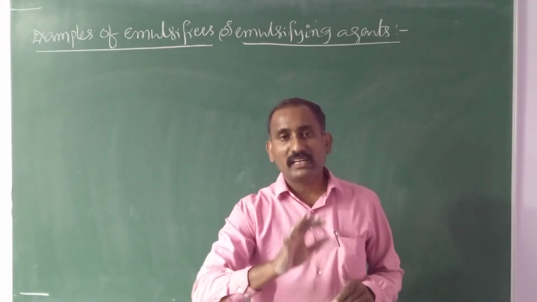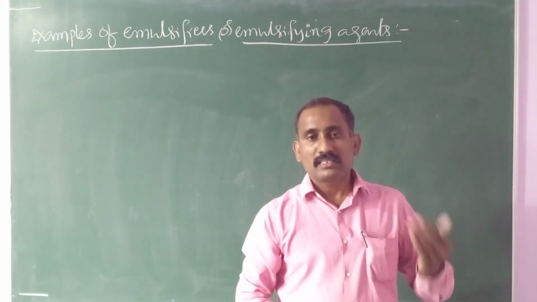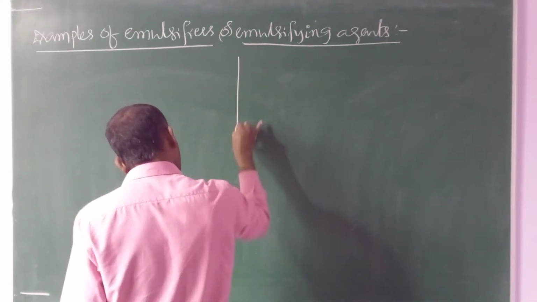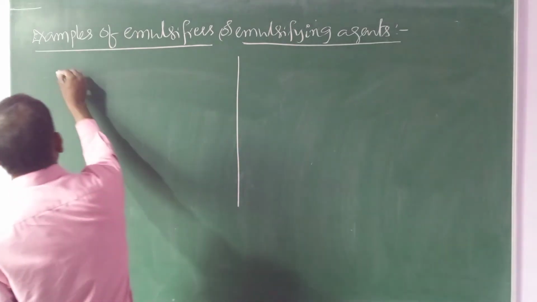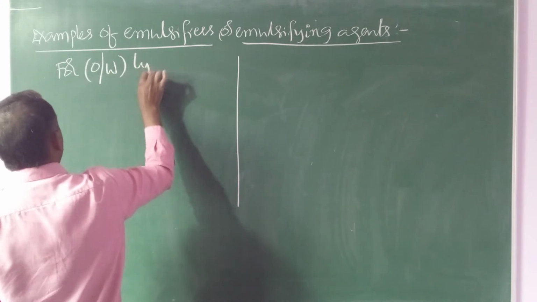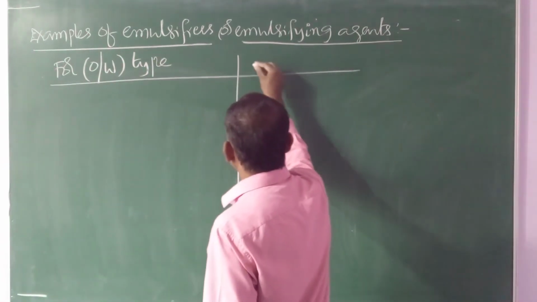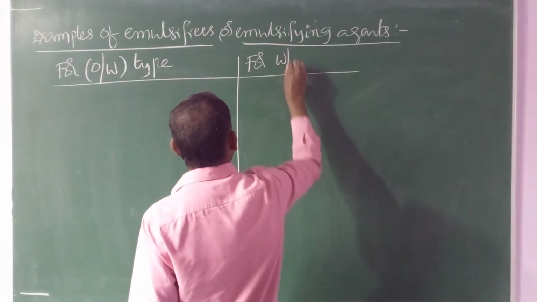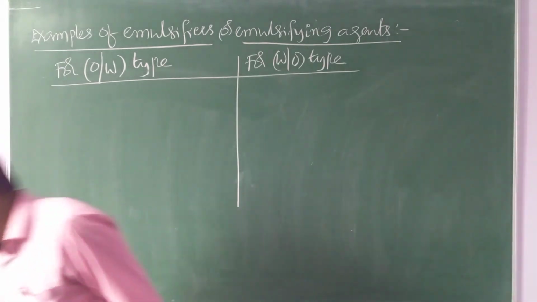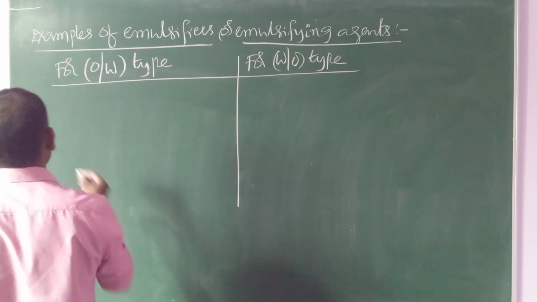For oil in water type, some are emulsifiers. For water in oil type, some are emulsifiers. Examples that you should remember, I will discuss in one tabular form. 2-3 examples are there, for oil in water type of emulsions and for water in oil type of emulsions. For oil in water type of emulsions, what are the emulsifying agents?